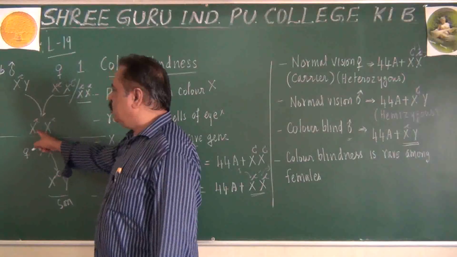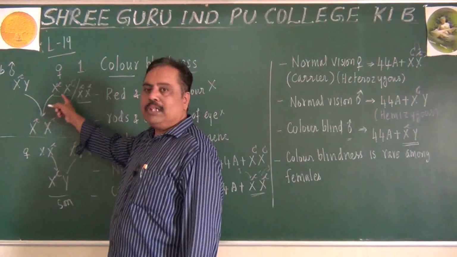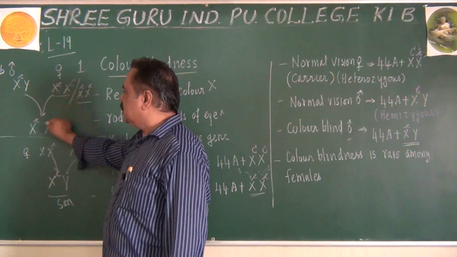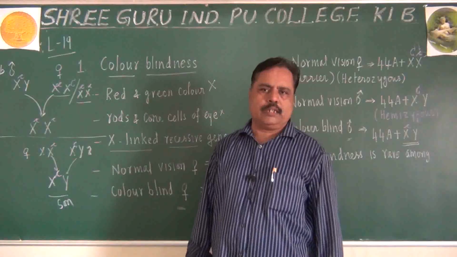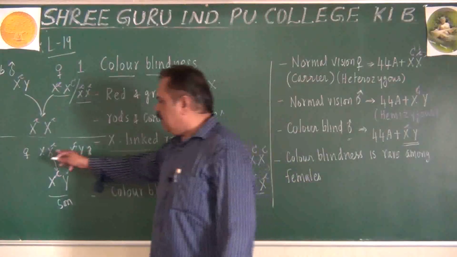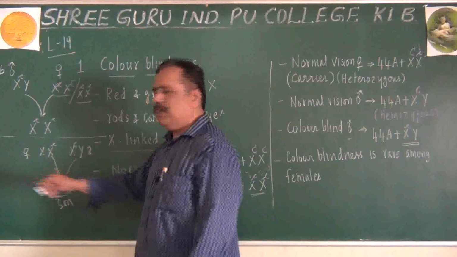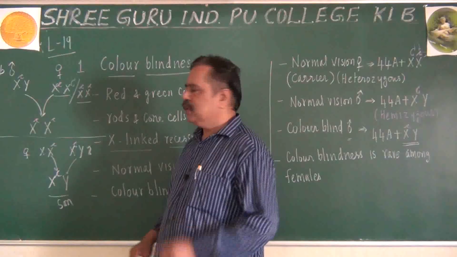But for a daughter to be colorblind, the mother can save her daughter. Because of carrierness, if she gives capital C, the daughter will have normal vision. But if a small c comes to the son, he will become colorblind. So sons are affected by the mother's X chromosome.